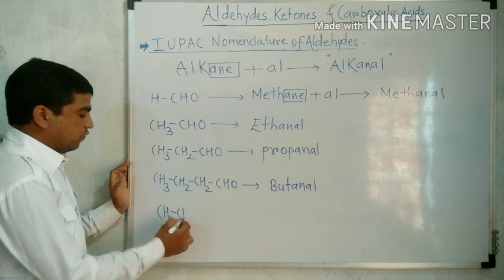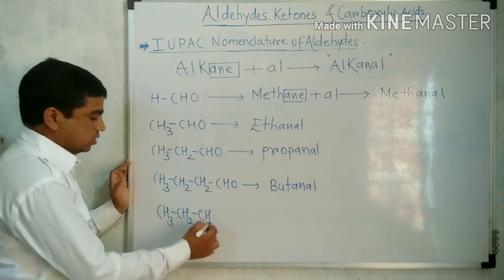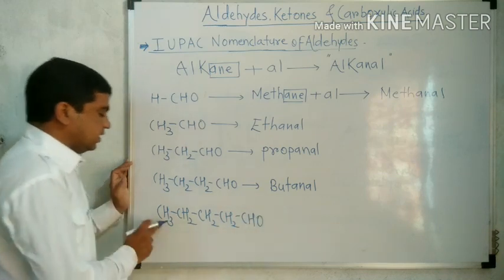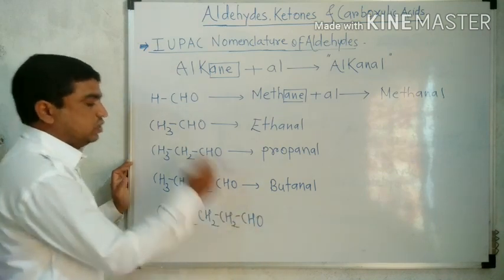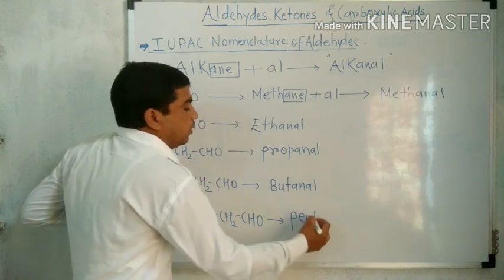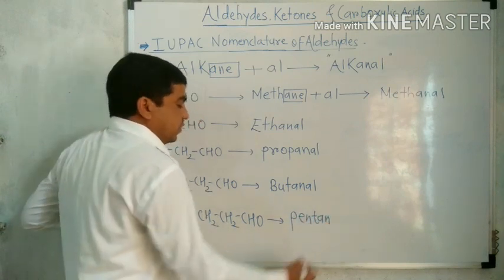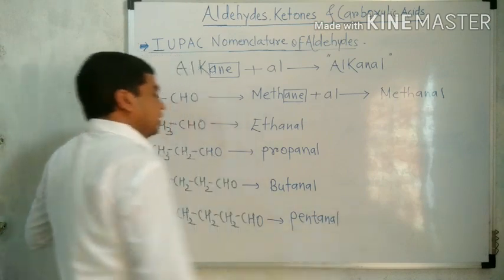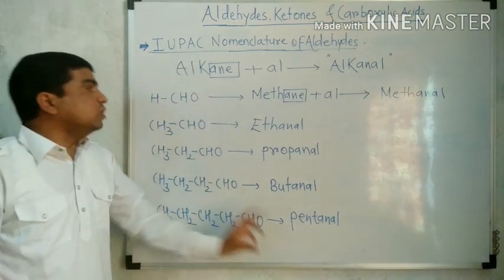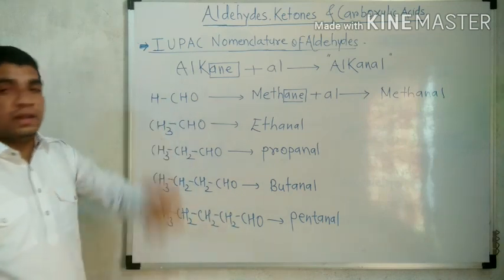Similarly for 5 carbons, the structure is CH3CH2CH2CH2CHO. It is a derivative of pentane, and replacing 'e' from pentane and adding 'al', we obtain pentanal. This is about the long chain saturated aldehyde.